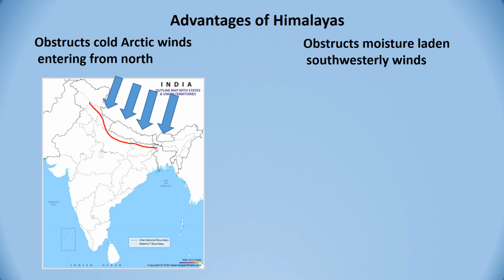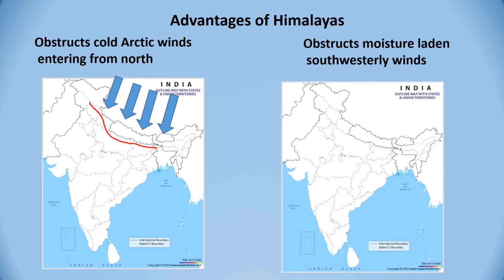The second advantage is that it obstructs the moisture-laden southwesterly winds. The southwesterly winds from the Arabian Sea and Indian Ocean are obstructed by the Himalayas. Let us see the Arabian Sea first.